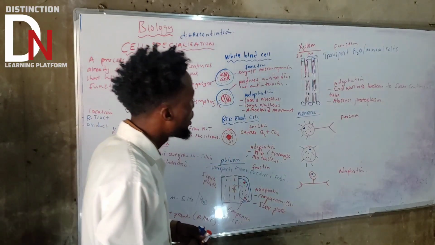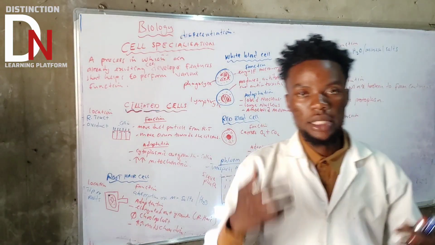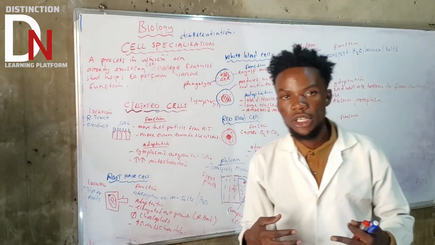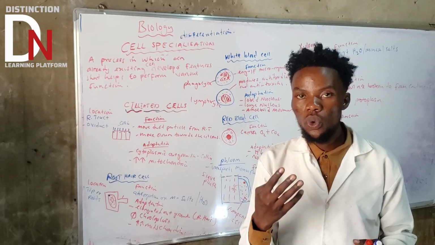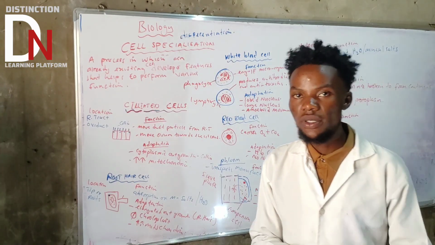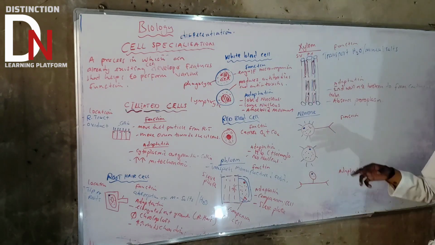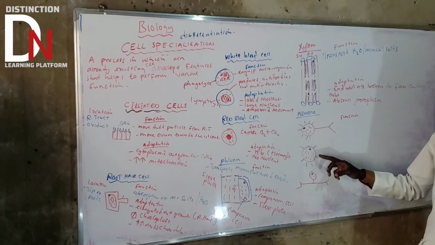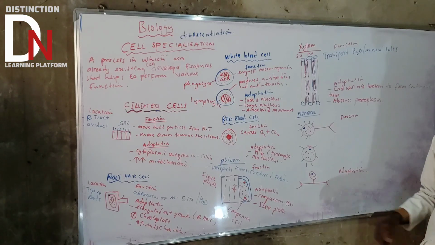Let's go to the last one, a neuron, or nerve cell. These are the cells that help in the transmission of electric impulses from the central nervous system to the peripheral. There are three important neurons that transmit those electric impulses. As you can see, this one is the motor neuron, this is the relay neuron or interneuron, or intermediate, and this is the sensory neuron.